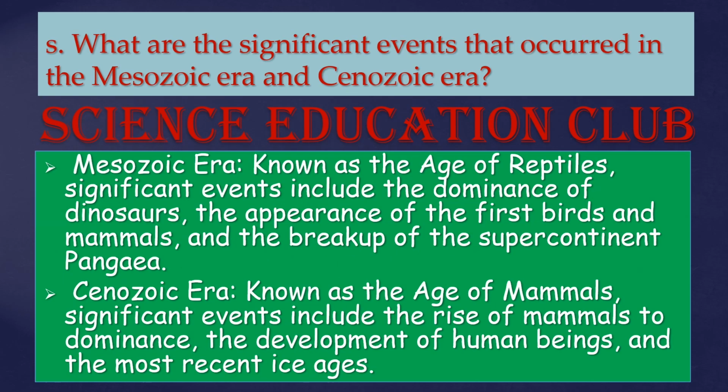What are the significant events that occurred in Mesozoic era and Cenozoic era? Mesozoic era, known as the age of reptiles, significant events include the dominance of dinosaurs, the appearance of the first birds and mammals, and the breakup of the supercontinent Pangaea. Cenozoic era, known as the age of mammals, significant events include the rise of mammals to dominance, the development of human beings, and the most recent ice ages.